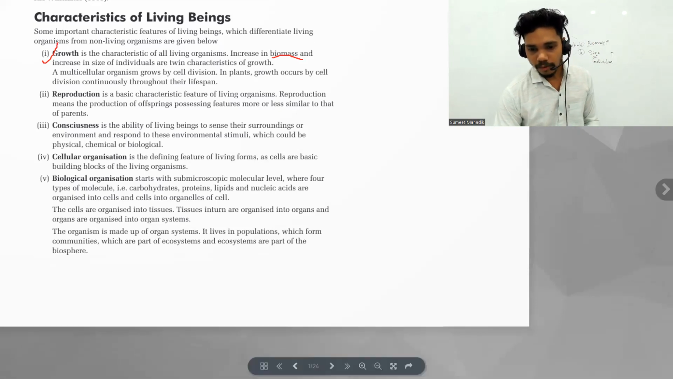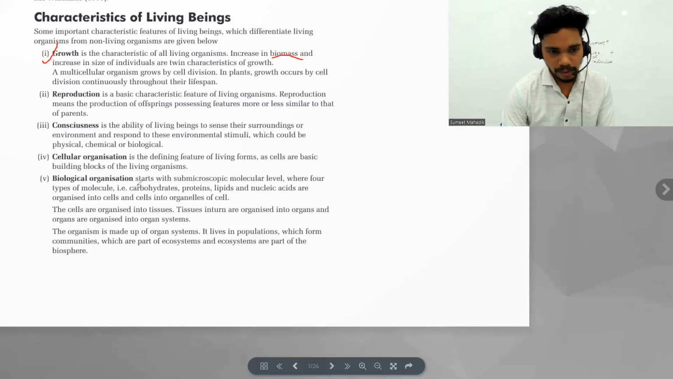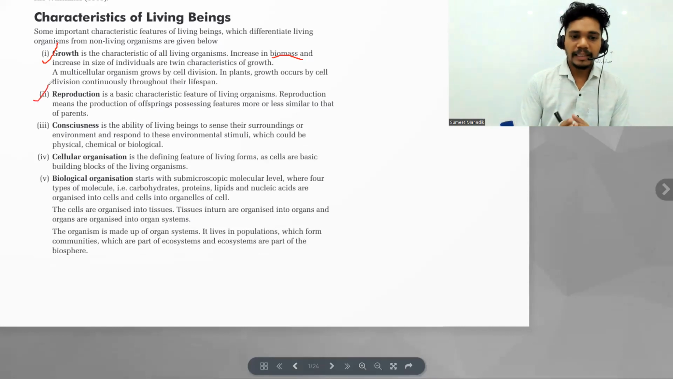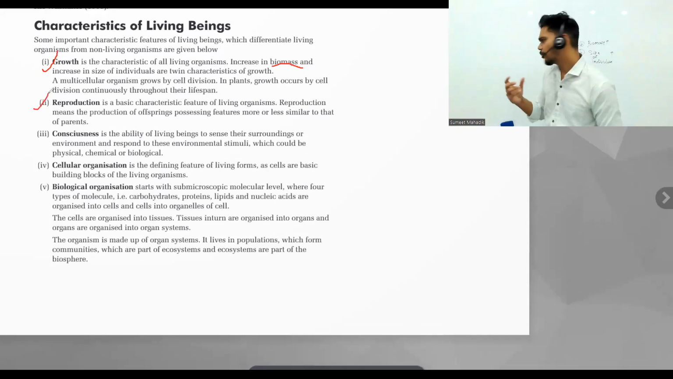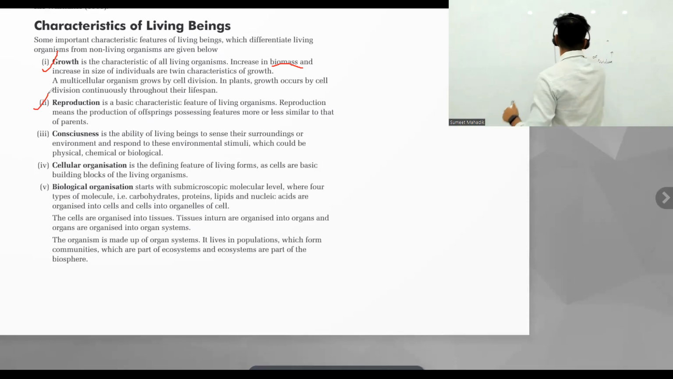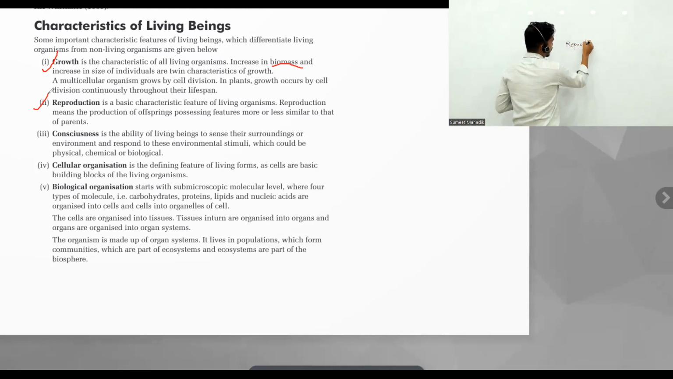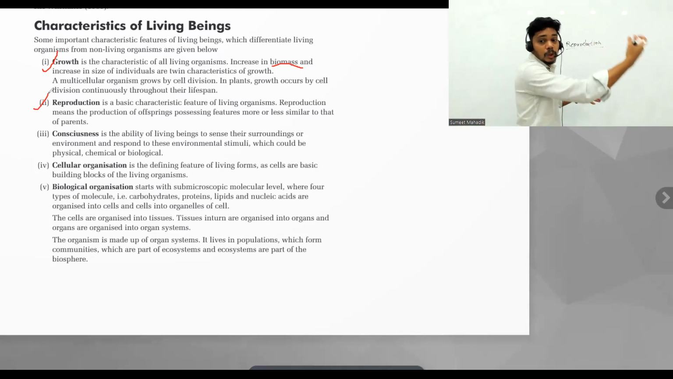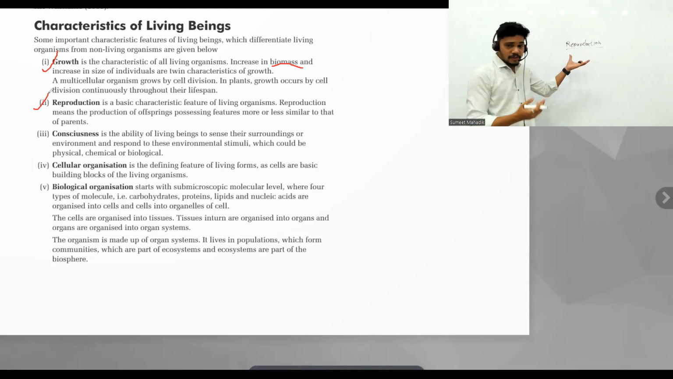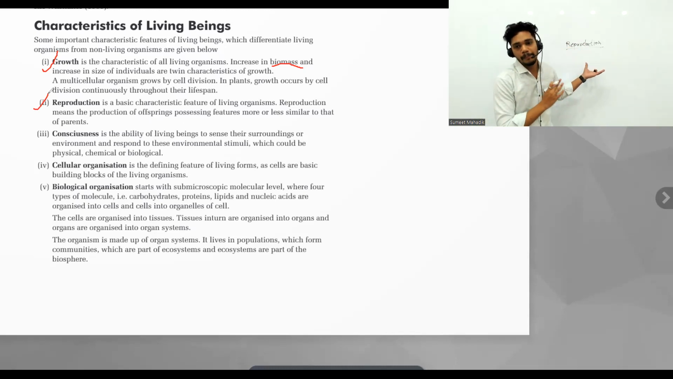Okay, so in case of reproduction, what is written over there? It is a basic characteristic feature of a living organism. It's a basic one. Why is it called a basic one? Okay, now we are moving to the second characteristic, that is reproduction. After growth, after maturity, the organism or the cell undergoes reproduction to make a new cell. So the one cell which has grown and matured is now called a parent cell.